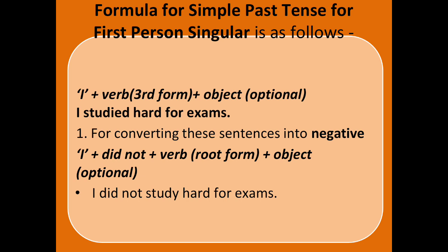For converting these sentences into negative, we will be using I plus did not plus the verb, that is the root form of the verb, and not the past form of the verb, plus object, whether the object is present or not is optional. So let us see the negative sentence with the same sentence as the base. I did not study hard for exams. See, I is coming, did not is coming, and studied is not coming, but study is coming. Since did specifies the action that is completed, you will be using the base form of the verb when you are changing an affirmative sentence into a negative sentence for the first person singular.